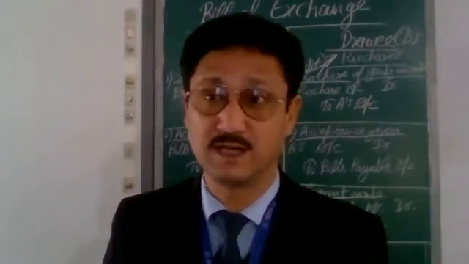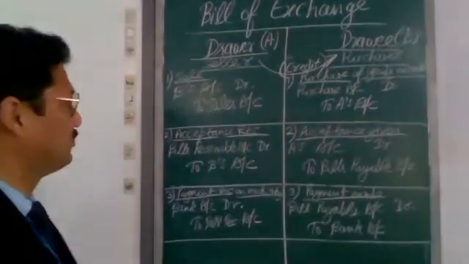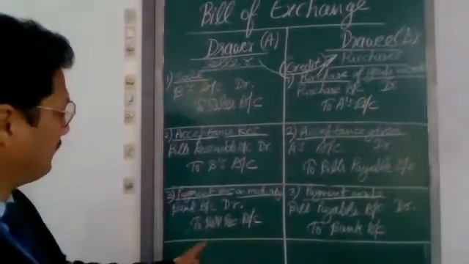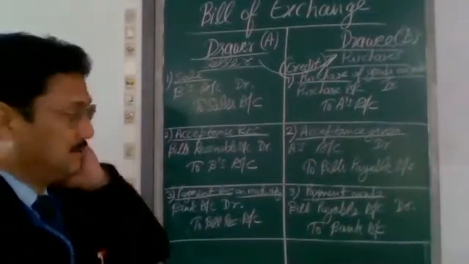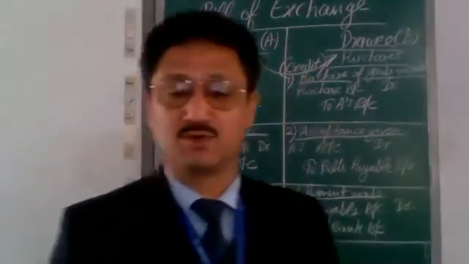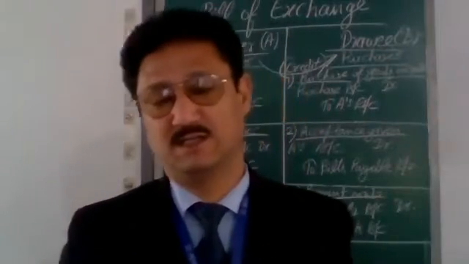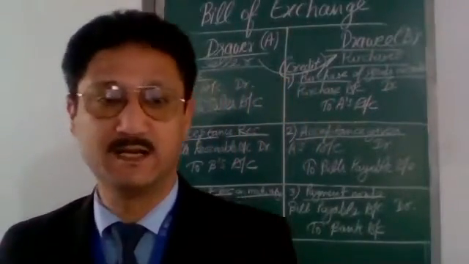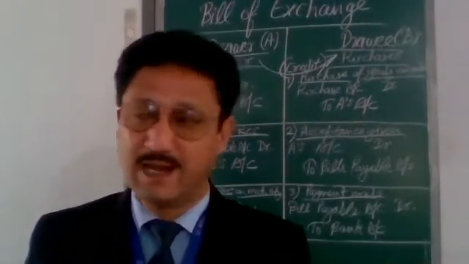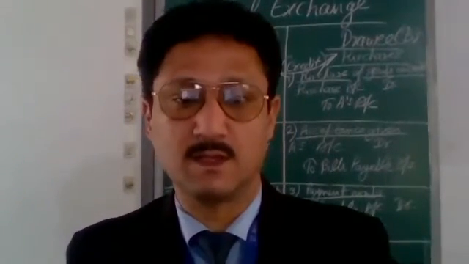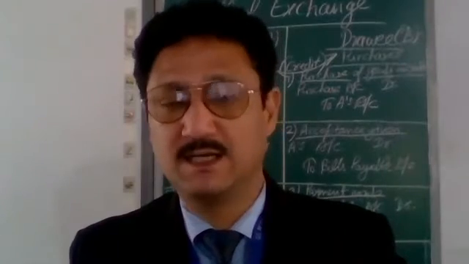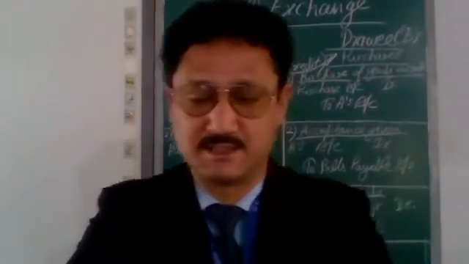So these are the 4 cases. So when these 4 cases are there, 4 times the third entry will change, but the entry in the books of drawee will never change. Coming back to the maturity date, you will have to give 3 days of grace compulsorily to all the drawees, to all the debtors.